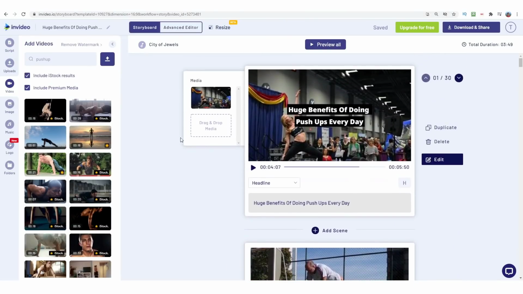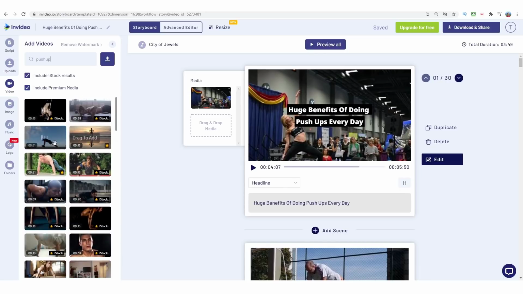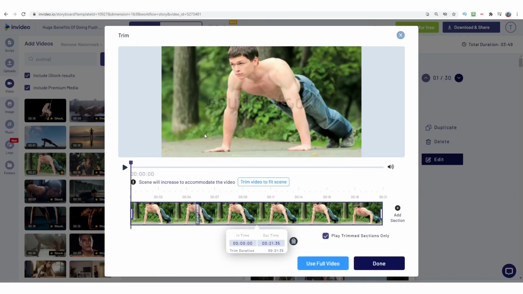We can now go ahead and edit most of these to make sure they're all making sense along with the titles. First of all, on the left-hand side, we can put in push-up, click search, and you will see all the different media that's available comes up. We can take this very first one, for example this one over here, drag and drop the media about the push-up, and this will automatically insert this video about push-ups.